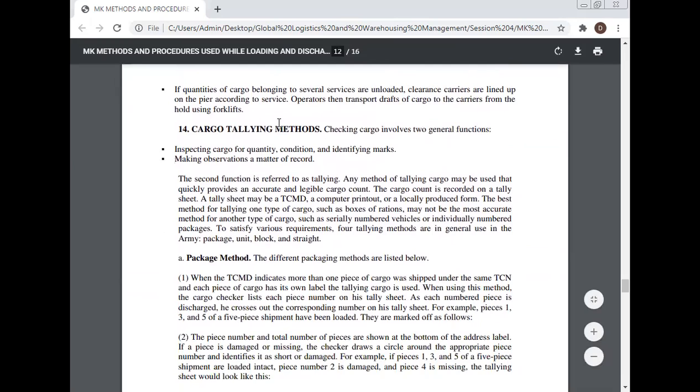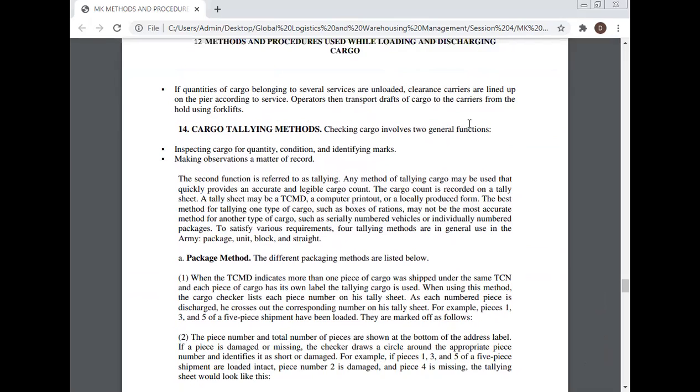If quantities of cargo belonging to several services are unloaded, clearance carriers are lined up on the pier according to service. Operators then transport drafts of cargo to the carriers from the hold using forklifts.